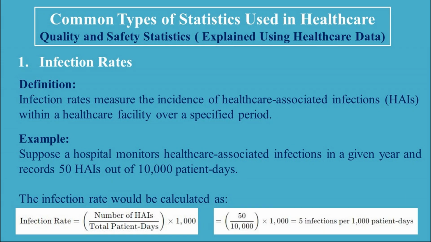The infection rate is calculated by dividing 50 healthcare-associated infections, HAIs, by 10,000 patient days and then multiplying by 1,000, which equals 5 infections per 1,000 patient days. This means that for every 1,000 days of patient care, there are 5 infections.